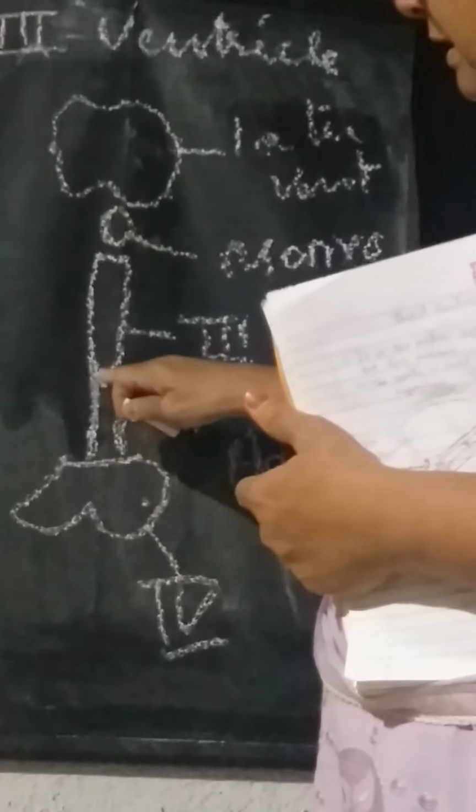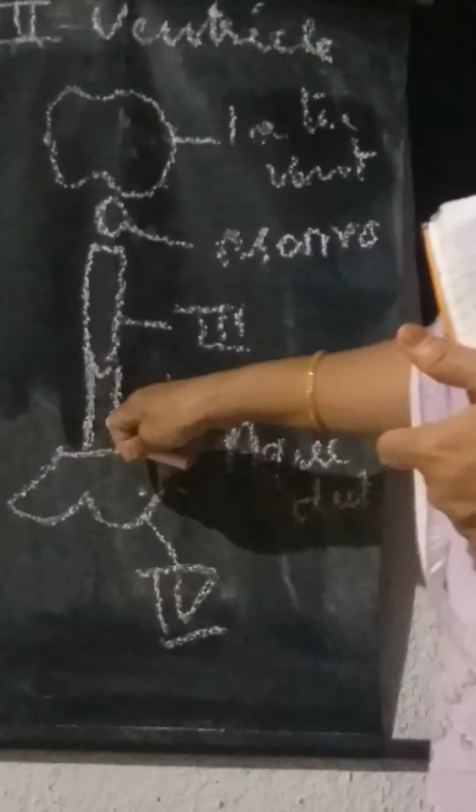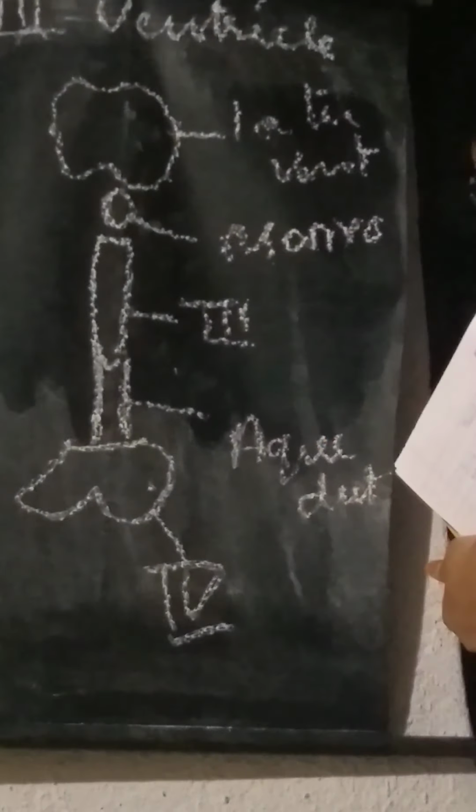This is just a schematic diagram to show you the communication of the third ventricle with the lateral ventricle and the fourth ventricle.